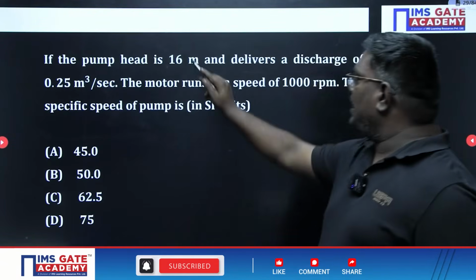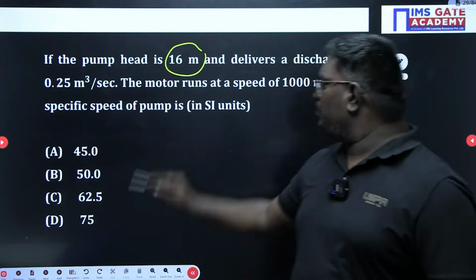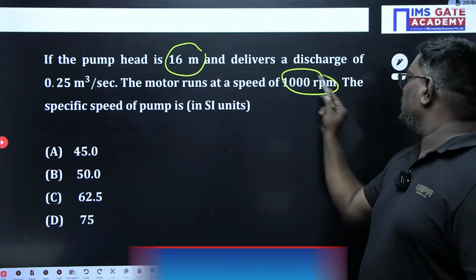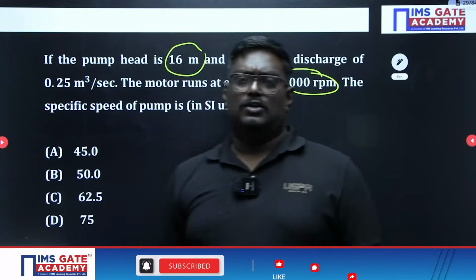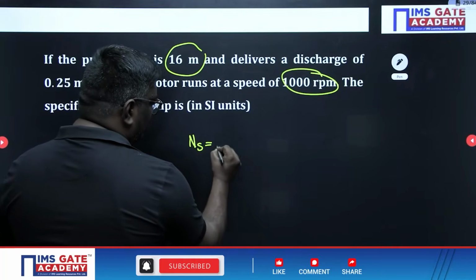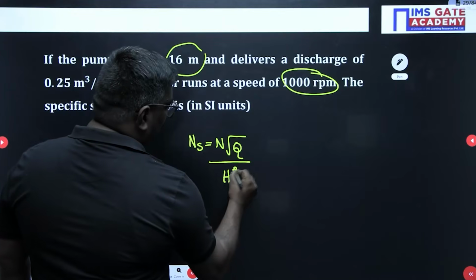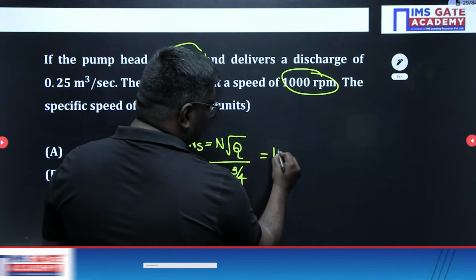Now, if the pump head is 16 meter and delivers a discharge of 0.25 meter cube per second, the motor runs at 1000 RPM, what is the specific speed? So we have a formula here: NS, specific speed, is equal to N root Q by H power 3 by 4. So what is N, sir? N is nothing but 1000.